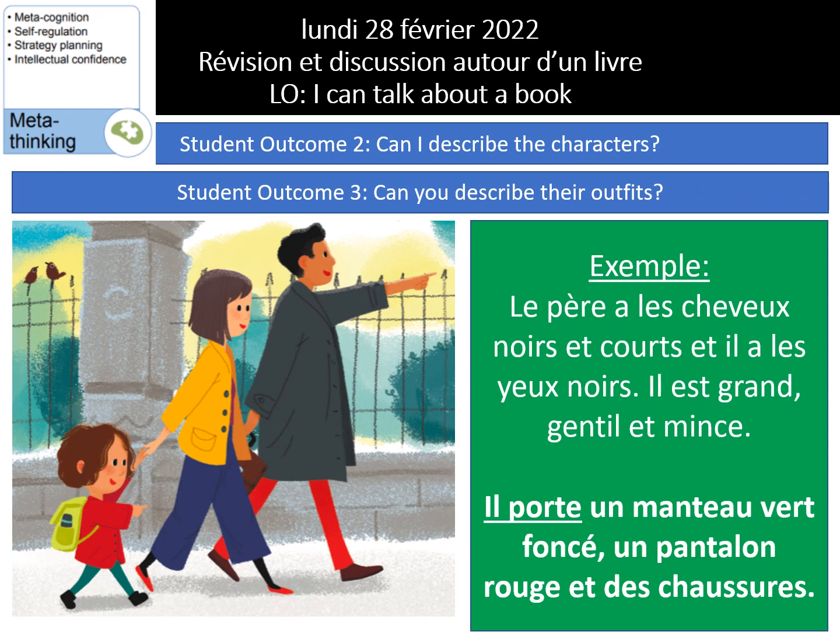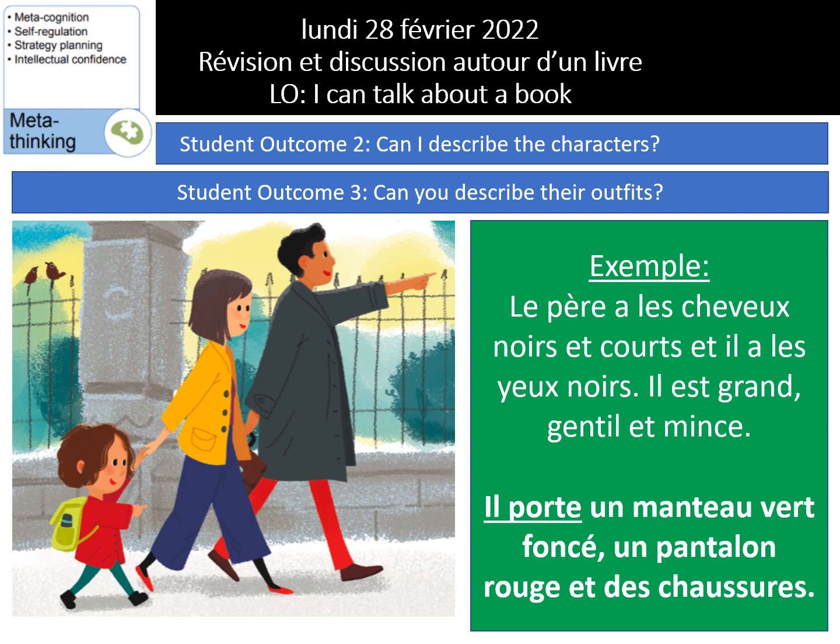Next, your student outcome 2 is, can I describe the characters? And your student outcome 3 is, can you describe their outfits? So first about the character, then about the outfits. We have learned some adjectives last year and this year as well to describe people. How do you describe the characters? You need to describe how they look, their hair color, maybe long or short, and the hair texture, the type of the hair. You could describe their eye color. You can describe them with adjectives saying they're big, they're short, they're beautiful, handsome, and all of that.